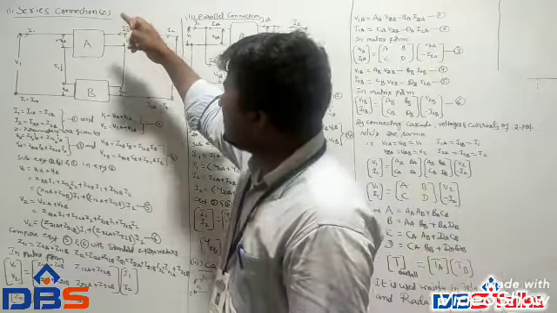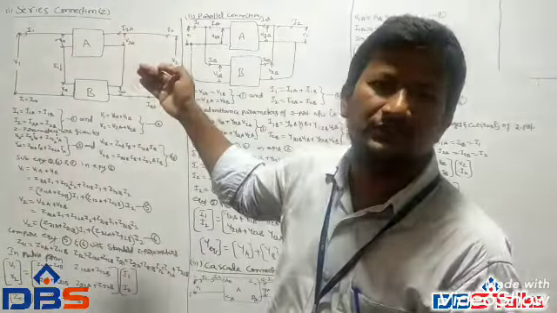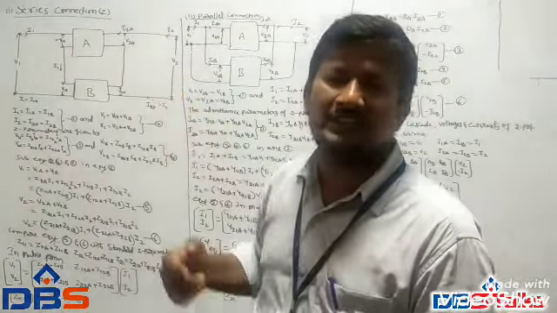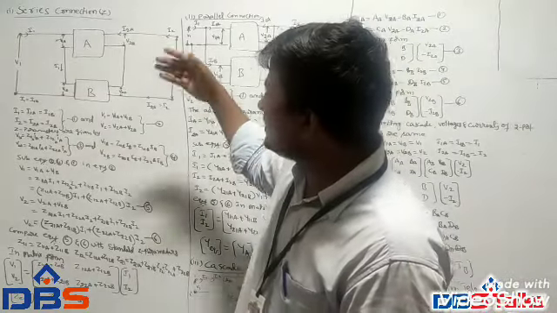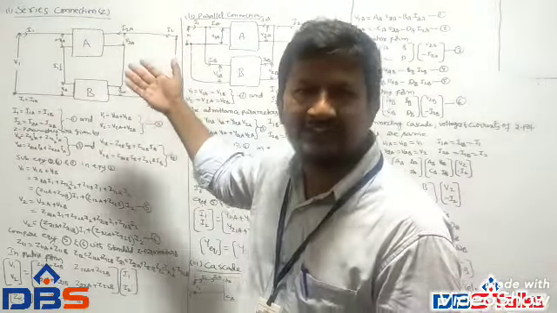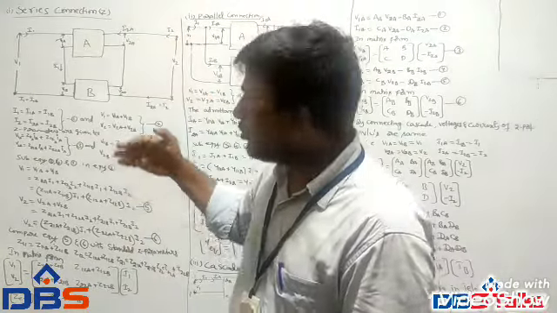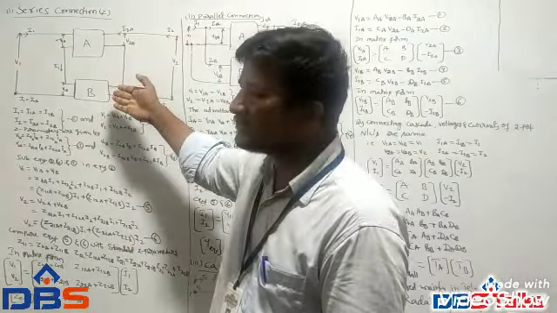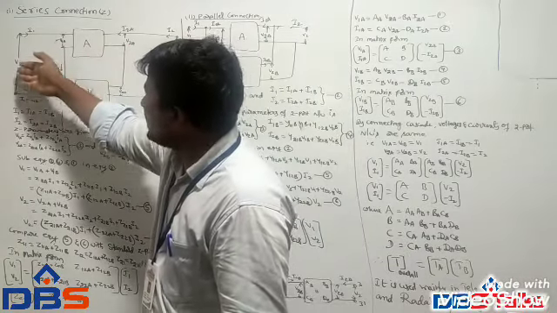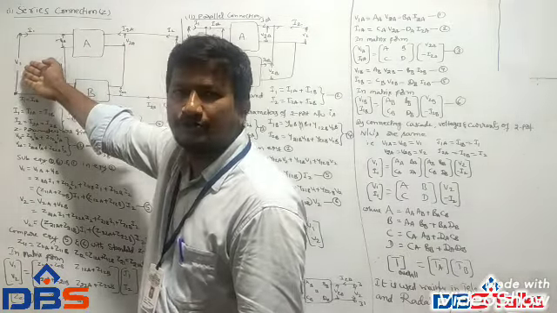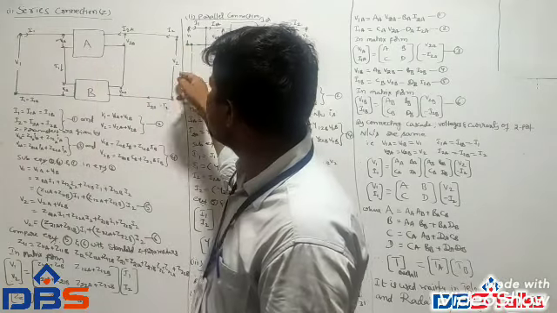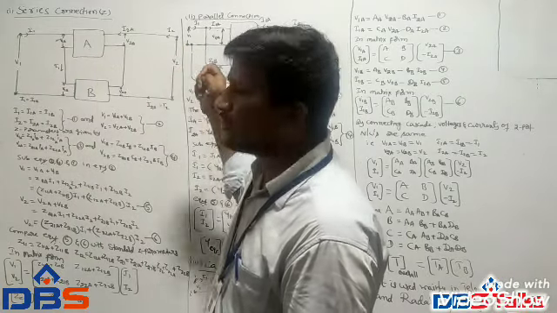So that's why the Z parameters may be utilized in series connection. Let us consider two-port networks, two small networks A and B, both connected in series. Here 1 dash is the input port, V1 I1, and 2 dash is the output port, I2 V2.